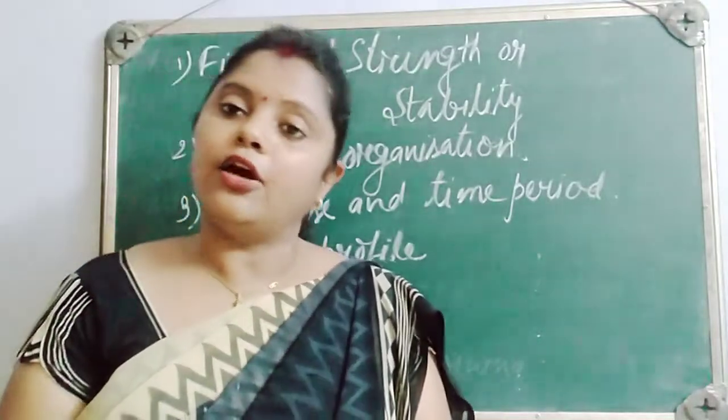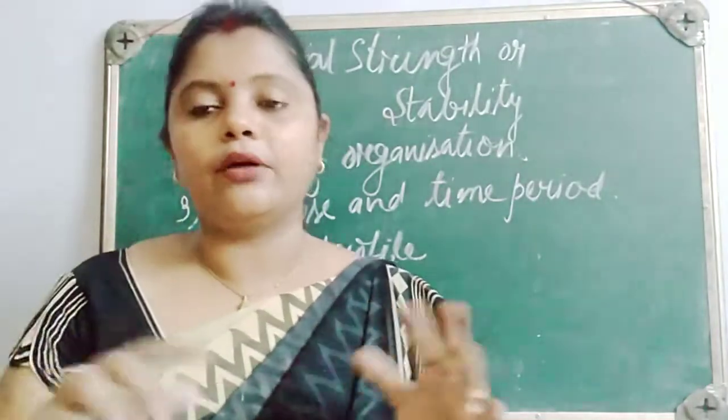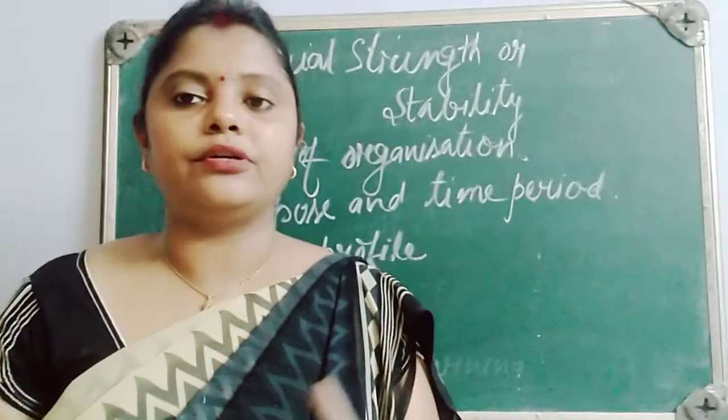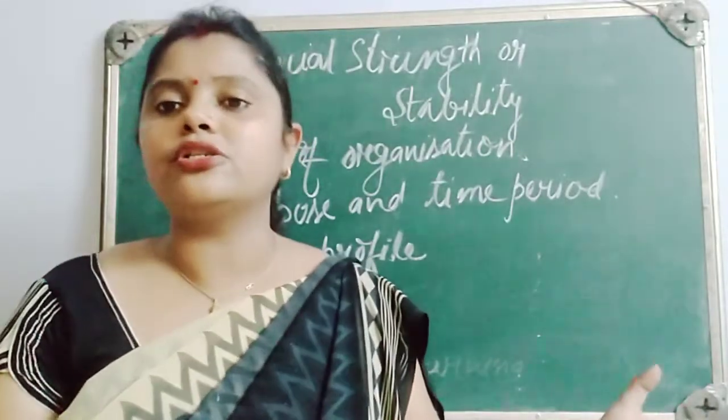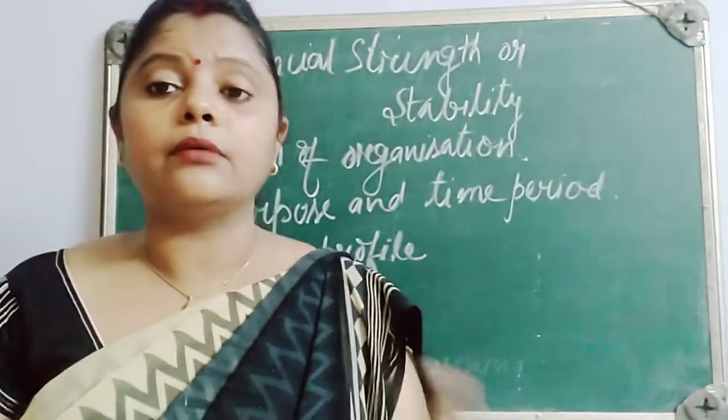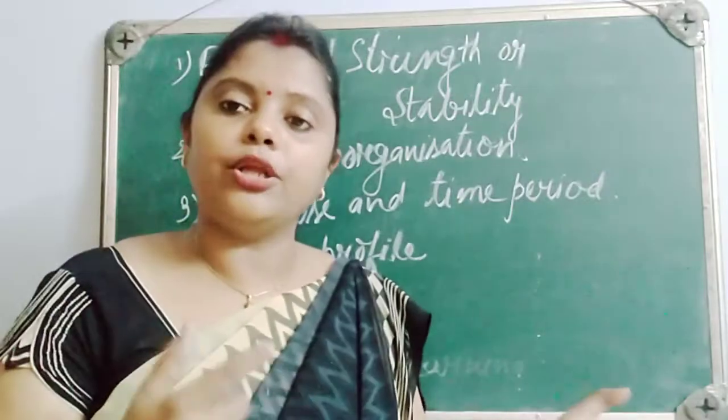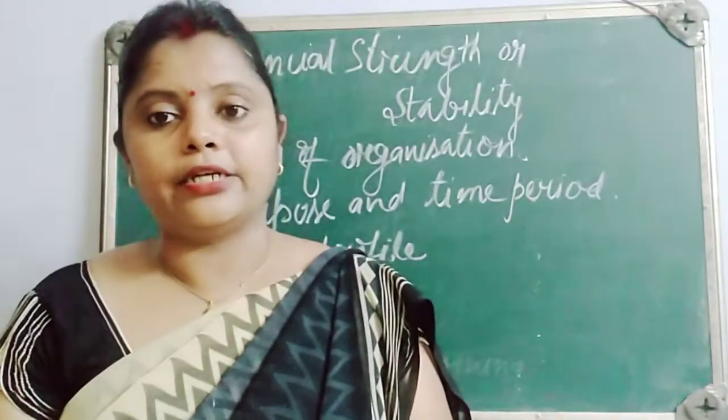And if you think, okay, there is no risk, I am in a good position, I can pay the interest on time, then you go for the debentures or loan. So you have to first think about the risk profile, and then only you can choose the appropriate source.